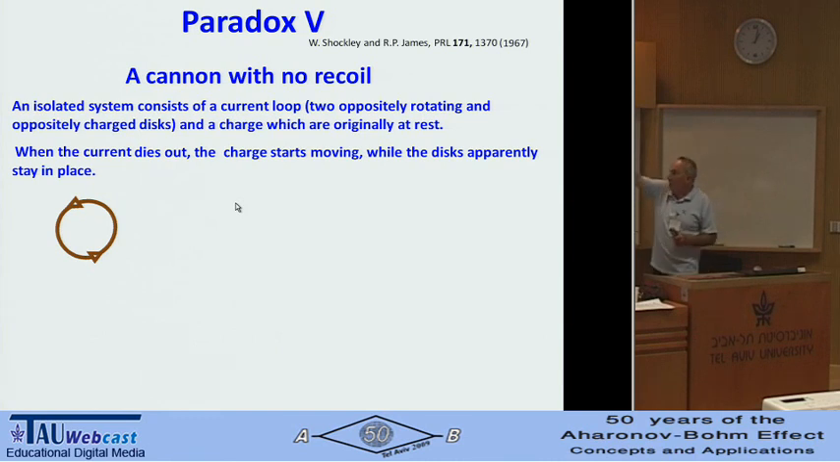But this current, this time, doesn't move. So there is no force on this current. So the disk will stay in the same place, but this will move. And this really sounds kind of paradoxical. We have a cannon without recoil. Sounds impossible.